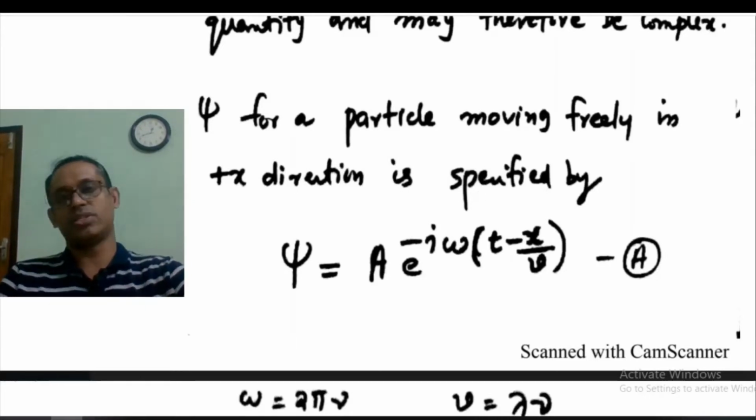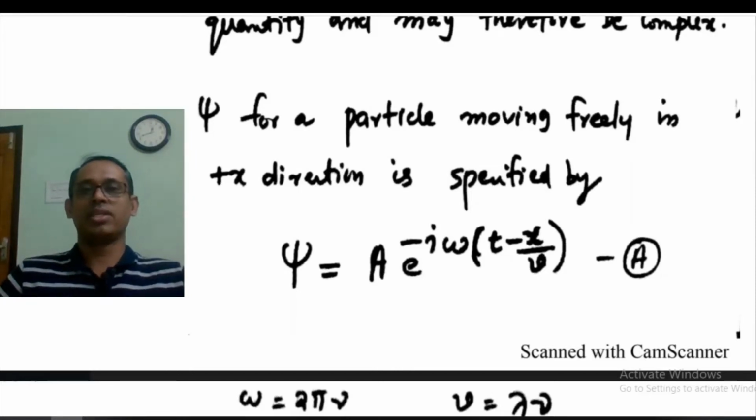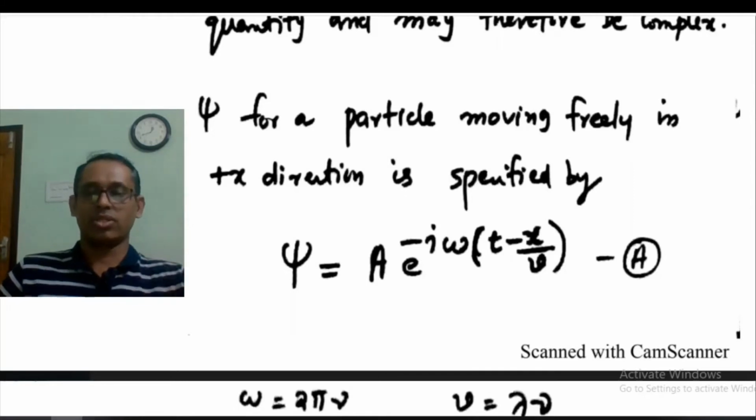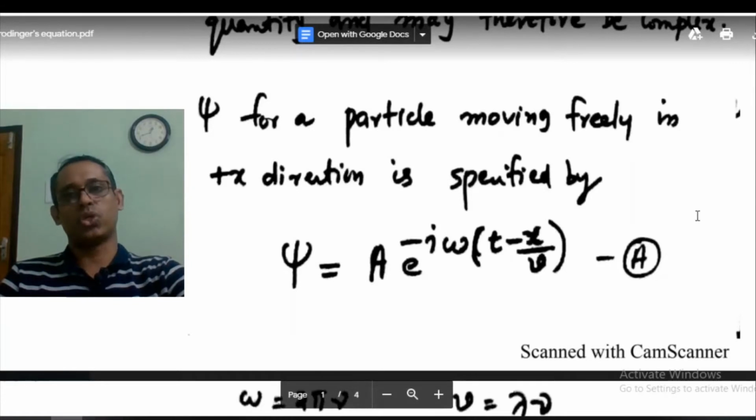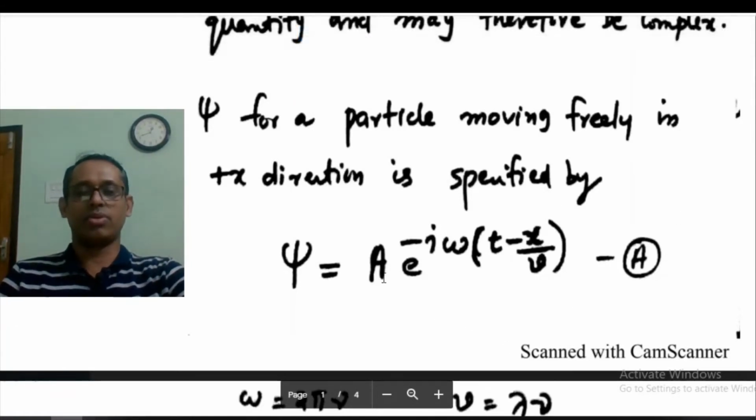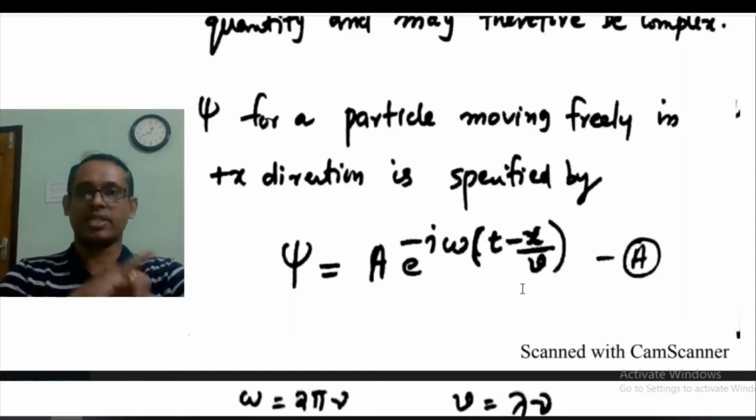Freely means it is not acted upon by any potential. The potential is zero, or in general we can say the potential is a constant. So the particle is free, and its wave function is specified by psi equals A e to the power minus i omega (t minus x by v). Psi is a function of time and x.